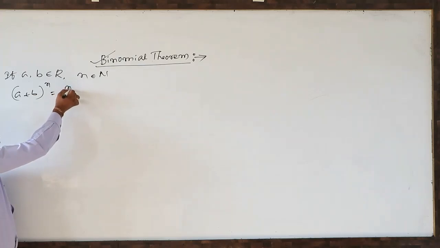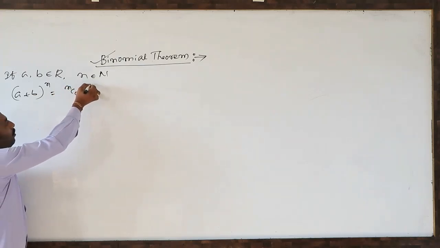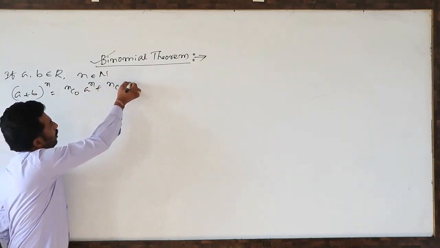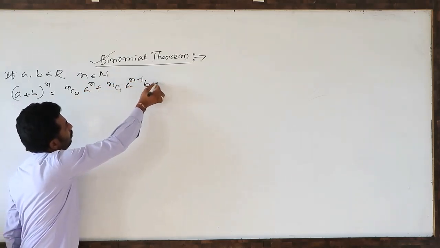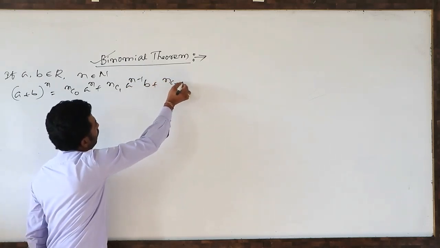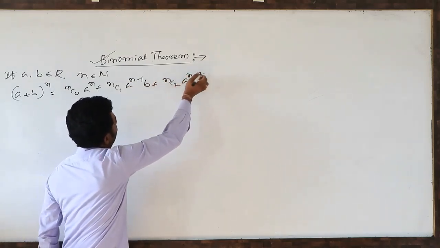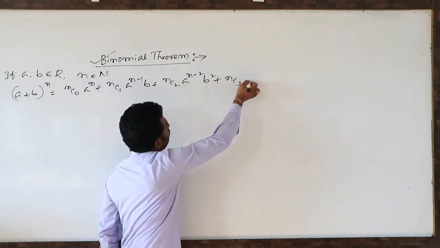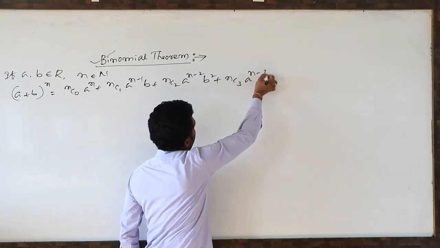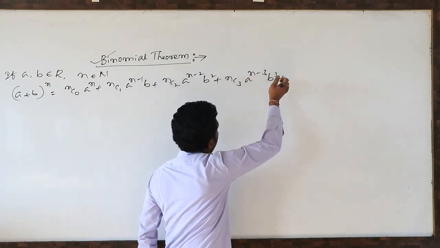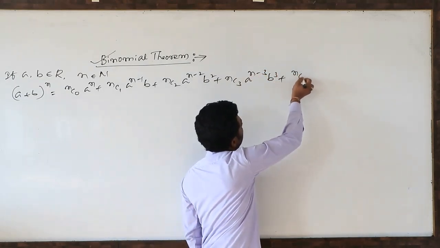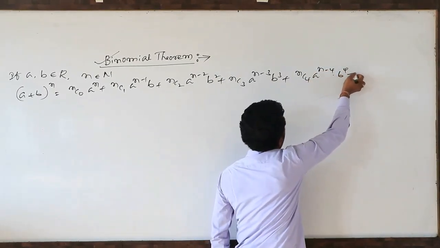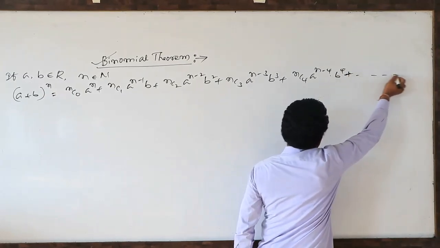First one is nc0 a to the power n, plus nc1 a to the power n minus 1 into b. Next nc2 a to the power n minus 2 b square, plus nc3 a to the power n minus 3 b cube, plus nc4 a to the power n minus 4 b power 4, plus and so on.